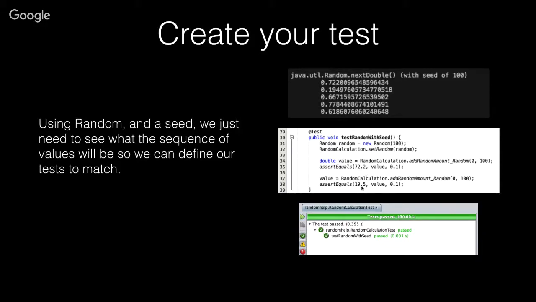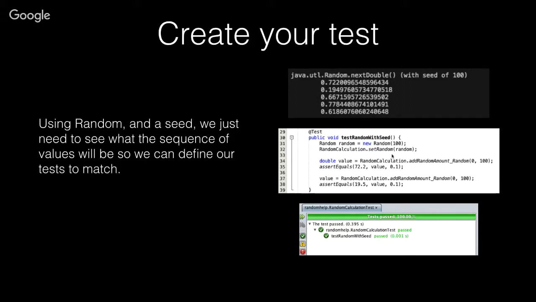So because I know what those values are going to be, I can write tests more effectively. I don't have to do a lot of guessing. I do have to figure out what Java is going to give me for those, and that's maybe something that we'll look at in just a second. There's another way to have total complete control over what the random number generator gives us.